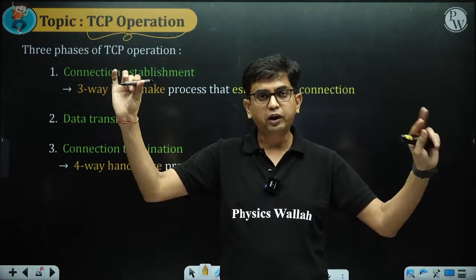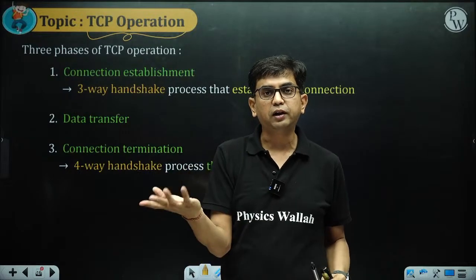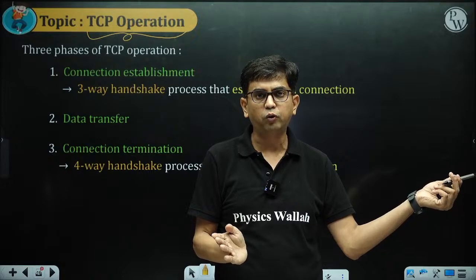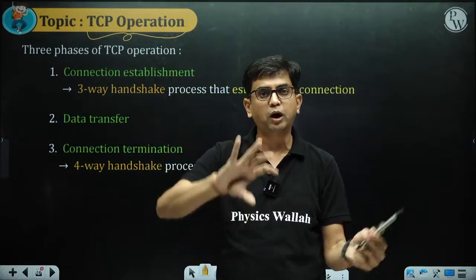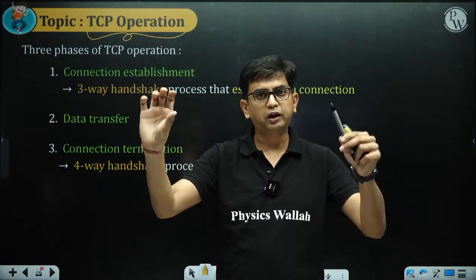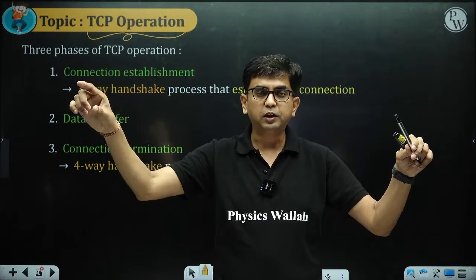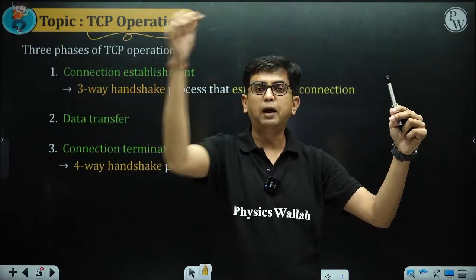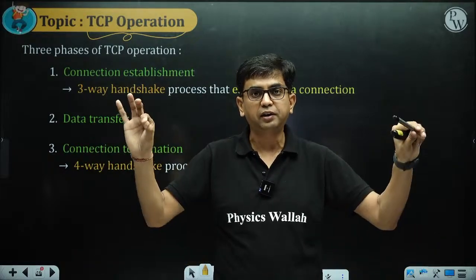In TCP, we have to establish a connection between two TCP sockets. So one TCP socket is going to exchange data with another TCP socket, and remember, a UDP socket is different and a TCP socket is different. In the next class we are going to see socket programming, network programming, how UDP and TCP sockets are created. The programming interface is different for them. So in case of TCP, one TCP socket is going to communicate with another TCP socket. First, we have to make them connect logically. We have to create a connection state at both ends.